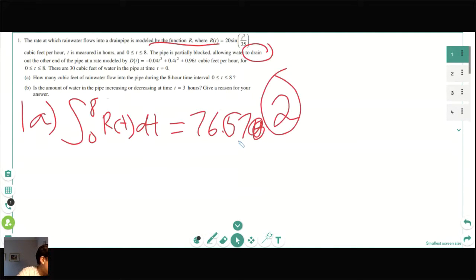It's asking, is the amount of water in the pipe increasing or decreasing at time t equals 3 hours? And thank you, Paula V, for saying that TI-84 has a 6-month subscription for calculators. Thank you for the information there. Also, you can request one from College Board. Cool. Do you have any calculator tricks for FRQs to make plugging in easier? Not particularly.